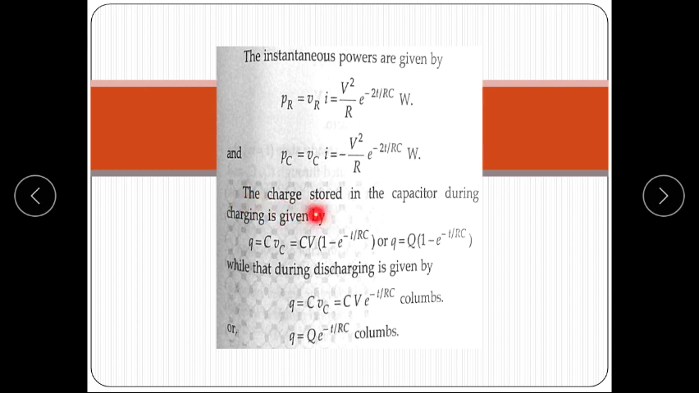So the charge stored in the capacitor during charging is given by Q is equal to CV. So V is equal to V0 times (1 minus e raised to the power minus t upon RC), or Q is equal to Q0 times (1 minus e raised to the power minus t upon RC). While that during discharging is given by Q is equal to CVC is equal to CV e raised to the power minus t upon RC Coulomb.